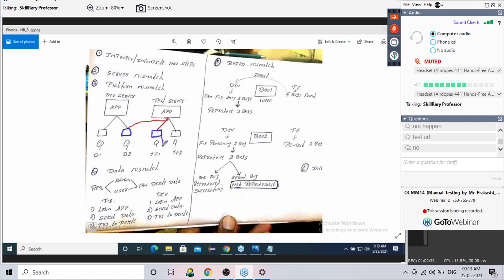Now, in the test engineer's machine, can it happen that XP is installed and he is accessing the application using Internet Explorer, but in the developer's system, Windows 7 is installed and he is using Mozilla Firefox?